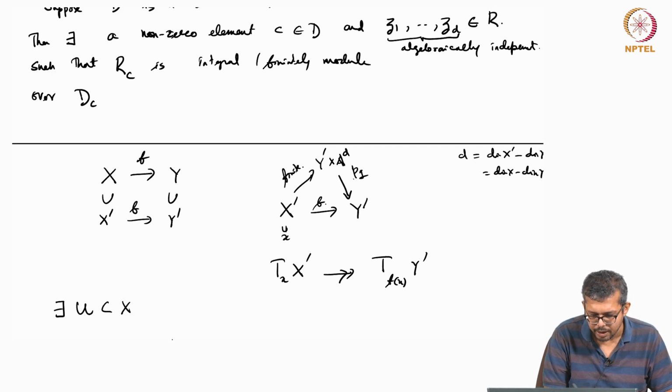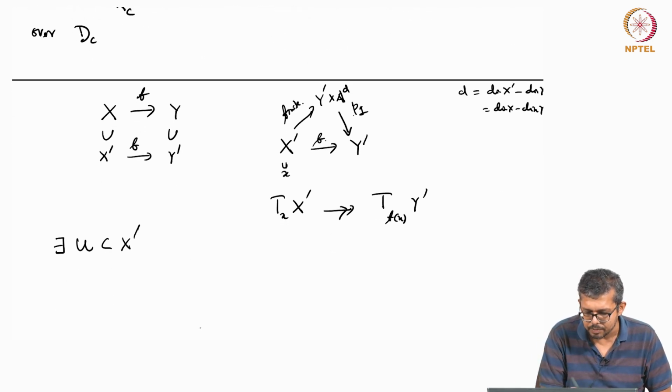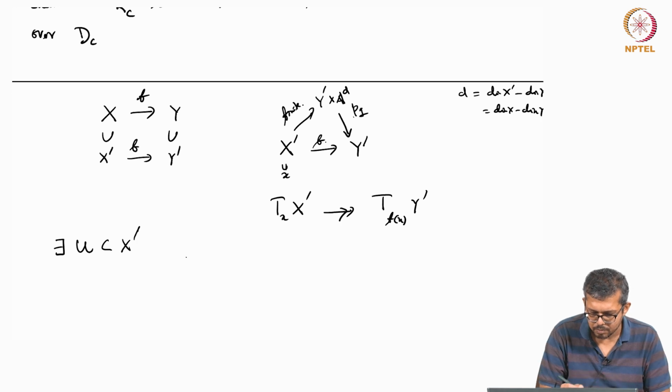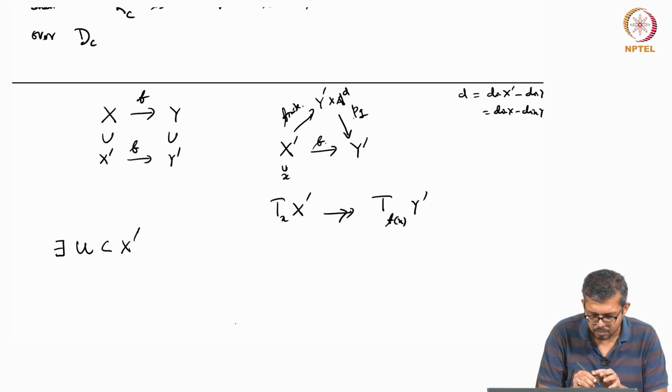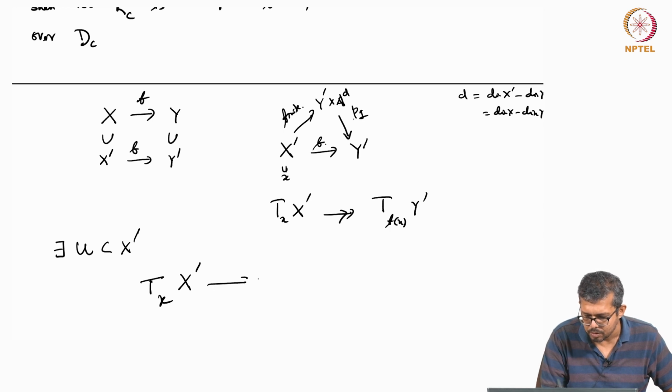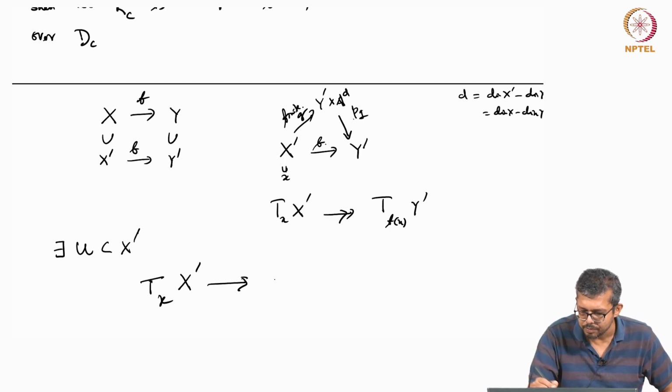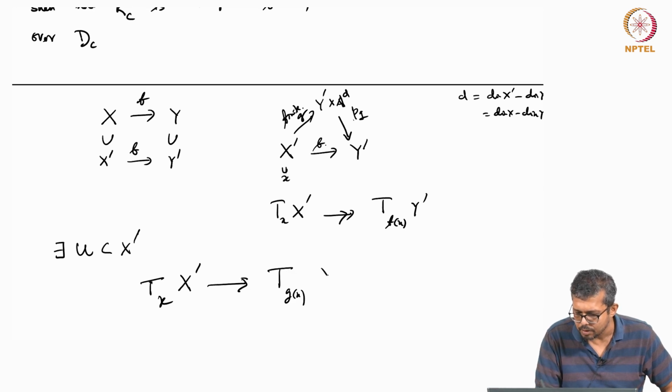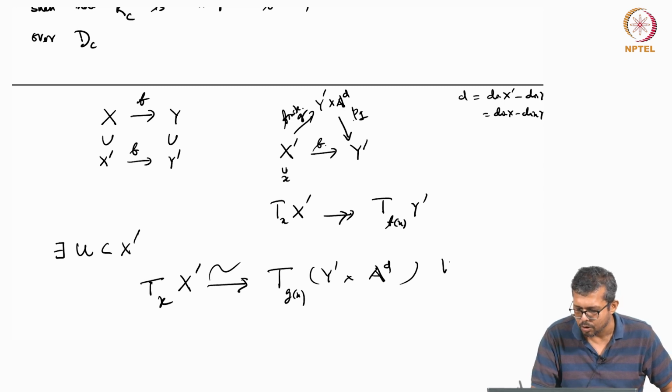There exists a U in x prime where this Tx of x prime to the... If I call this map G, T of Gx of y prime cross AD, this map is an isomorphism for all x belonging to U.